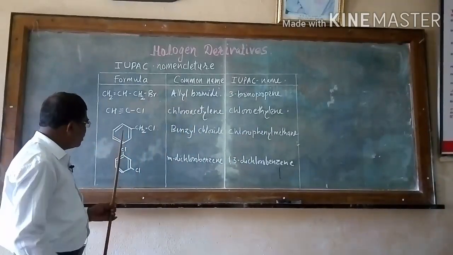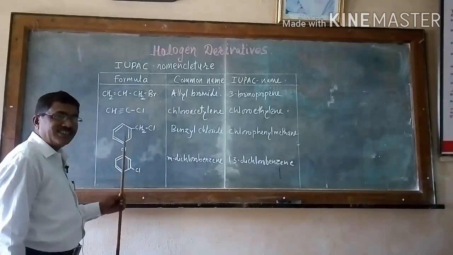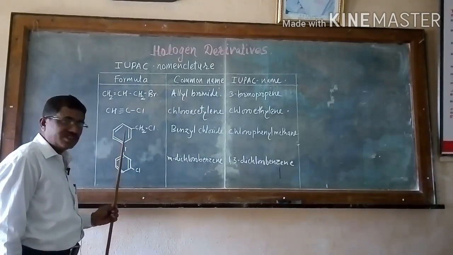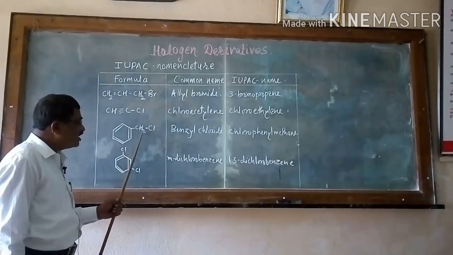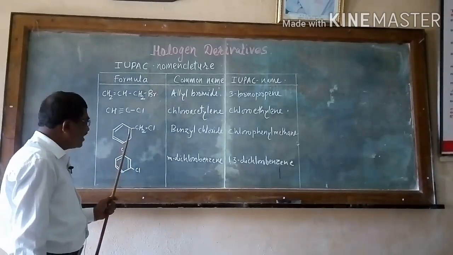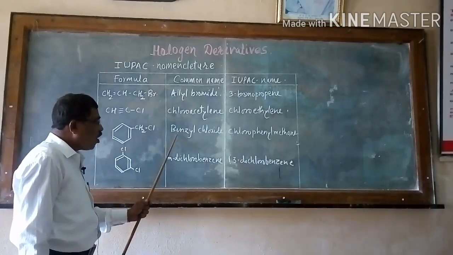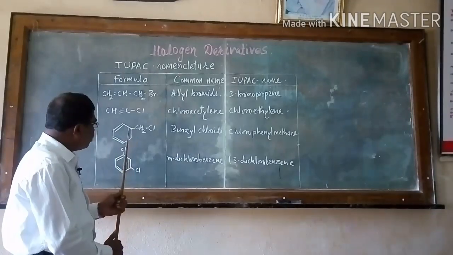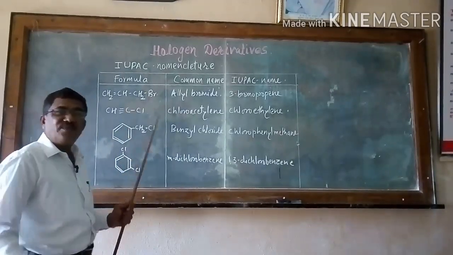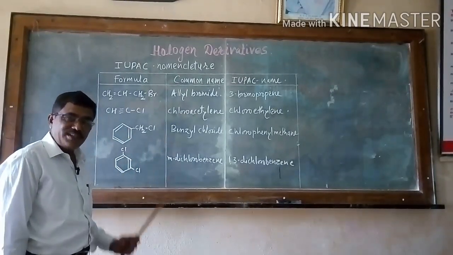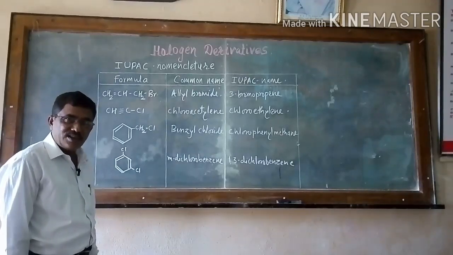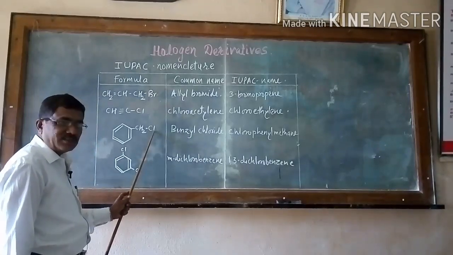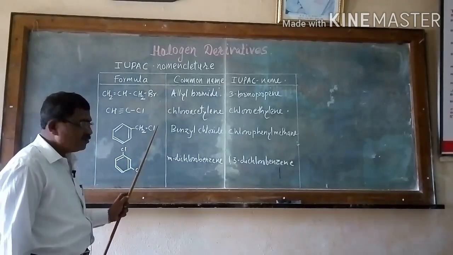The next example here is a benzene ring. It is an aromatic compound. You know, aromatic ring means it is a benzene-resembling structure. It is bonded with CH2Cl. It is a side chain. At this position, the common name is benzyl chloride. But there is a benzene ring. It is called phen. Phen means benzene. Benzene is also called a phenyl ring. So there is a chlorine atom present, called a haloarene.